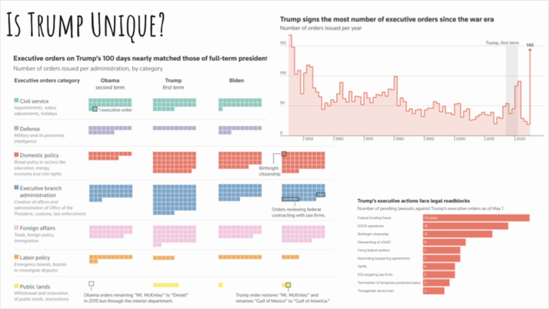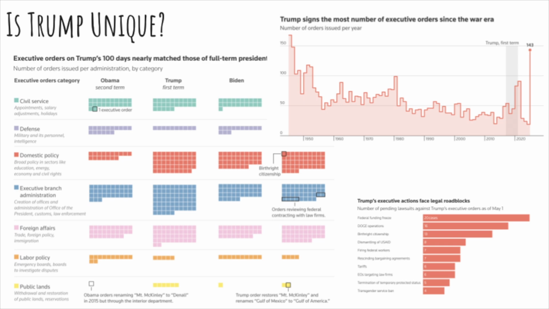You can see several graphics here regarding executive orders. The top right one shows that Trump has issued more executive orders than any other president since World War II. You also see on the bottom right the roadblocks, the lawsuits that are being waged against the administration trying to prevent some of those changes. Trump certainly is wanting to expand executive power. Republicans seem to be 100% in support of this. And it kind of begs the question, what's going to happen when a Democrat comes into office?